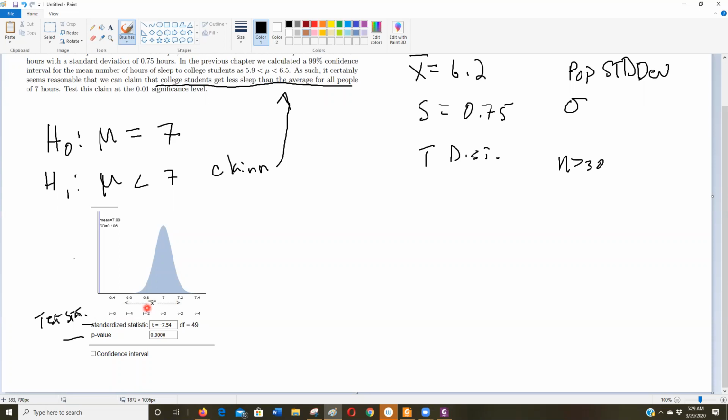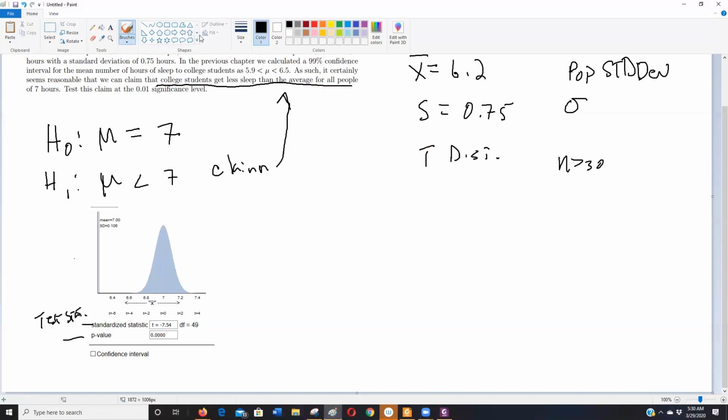This is graphing the sampling standard deviation. 6.2 is way down here, way below 1, 2, 3 standard deviations away from the mean. So we know the chance of that happening is pretty low. Remember, 3 standard deviations captures 99.7% of the distribution, and this is way outside that. So yeah, we're going to reject H0 here.